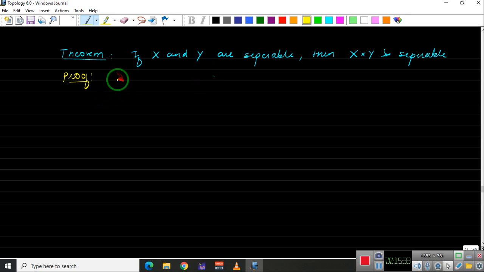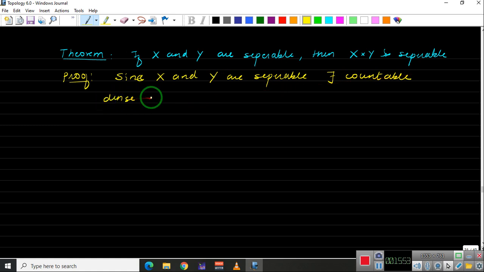So since X and Y are separable, there exist countable dense subsets, say let us take A and B of X and Y respectively.